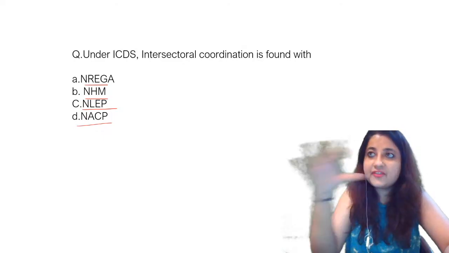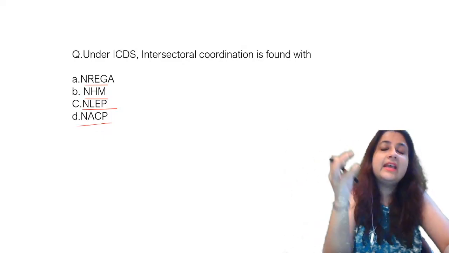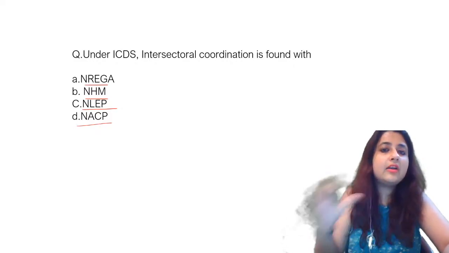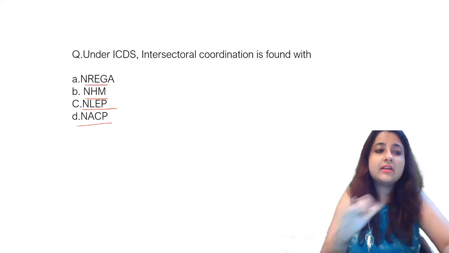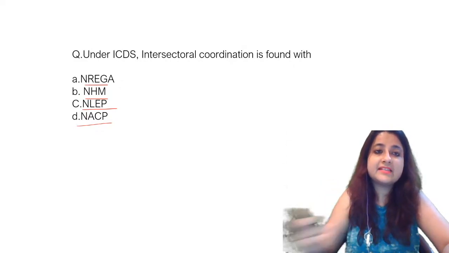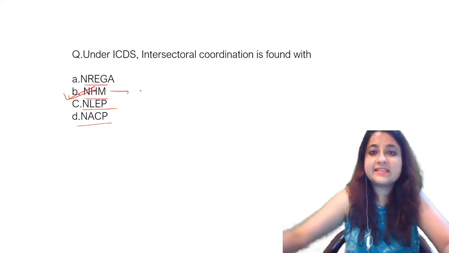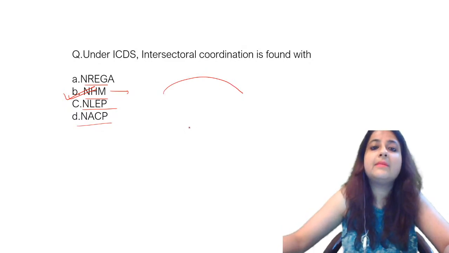Intersectoral matlab different sectors. It's the health, it's the nutritional sector, it's the environmental sector. A lot of them are acting together. It's a lot of other programs that is there. Very good, guys. The answer to this is NHM. क्यों? Because this is an integrated thing. NHM क्या है? It's an overall umbrella.